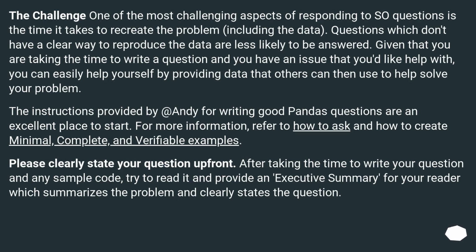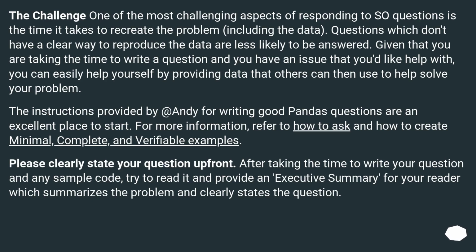The challenge. One of the most challenging aspects of responding to SO questions is the time it takes to recreate the problem, including the data. Questions which don't have a clear way to reproduce the data are less likely to be answered. Given that you're taking the time to write a question and you have an issue that you'd like help with, you can easily help yourself by providing data that others can then use to help solve your problem.